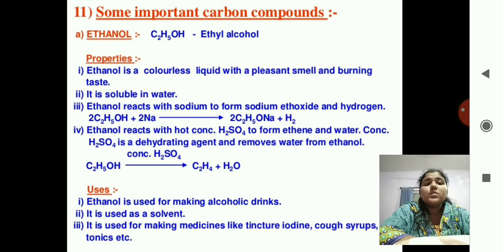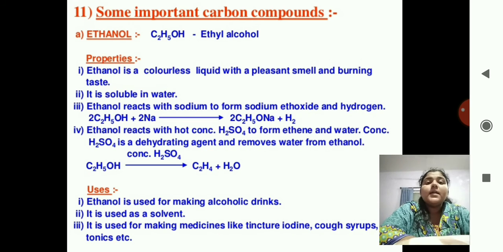Ethanol reacts with sodium to form sodium ethoxide and hydrogen. Now tell me, ethoxide means what? It has ether, correct? The functional group is ether. C2H5OH plus sodium gives C2H5ONa, that is sodium ethoxide, plus hydrogen.